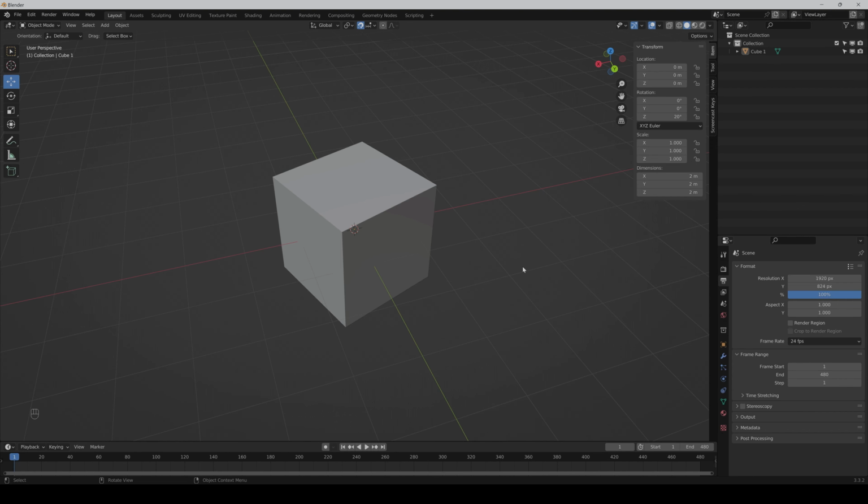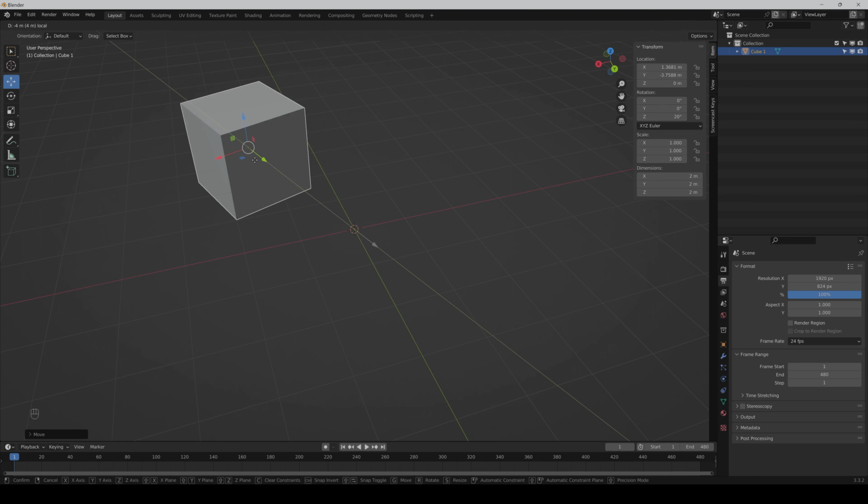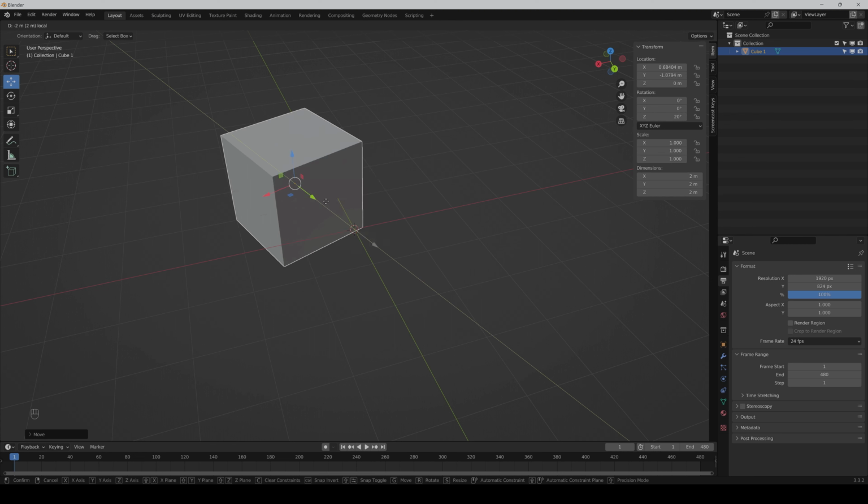To move an object along its own axis and not the global axis, just go to the transform orientations and set it to local. And now you can move it along its own axis.